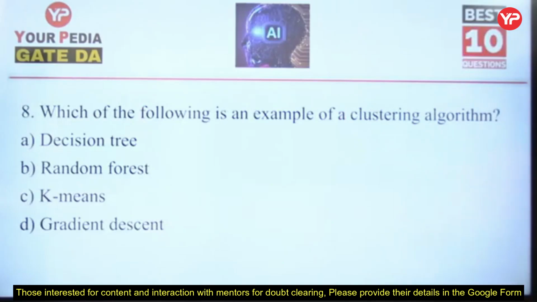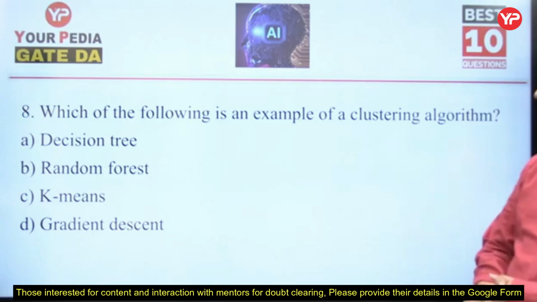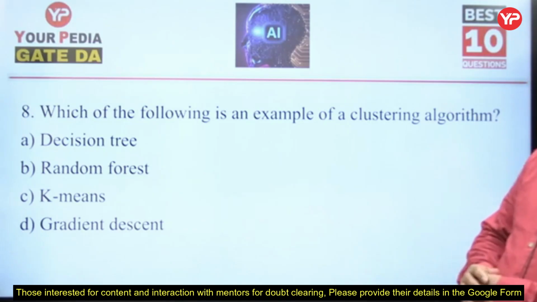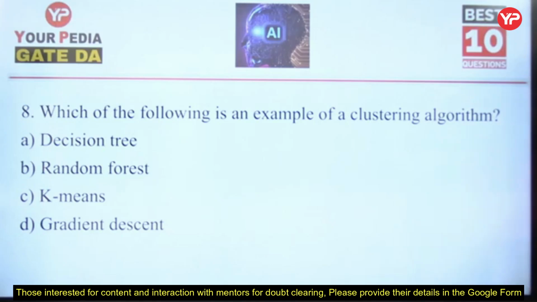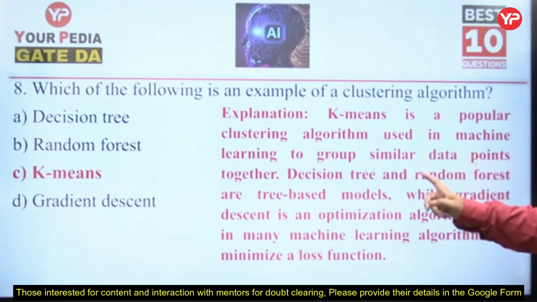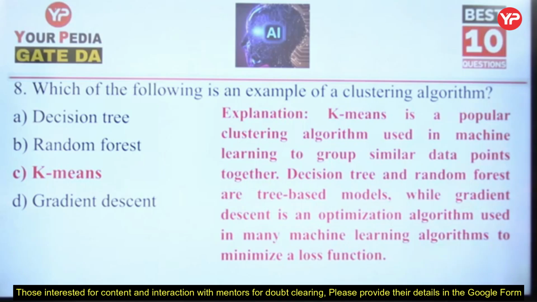Now, which of the following is an example of a clustering algorithm? Whether it's decision tree or random forest or k-means or gradient descent, we all know k-means clustering is very common. Decision tree is not clustering, random forest is not clustering, and gradient descent is not either. K-means. K-means clustering is a popular clustering method used in machine learning. Decision tree and random forest are tree-based models, while gradient descent is an optimization algorithm used in many machine learning algorithms to minimize the loss function. So those are not clustering.